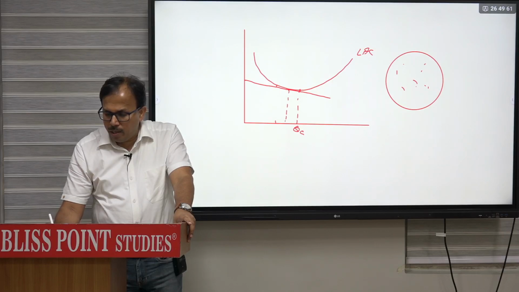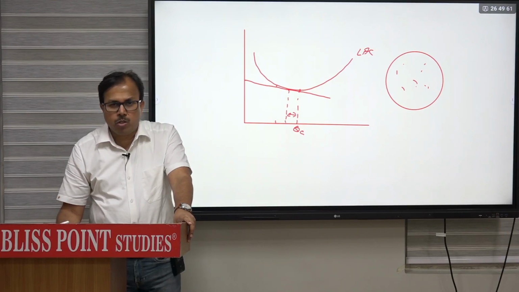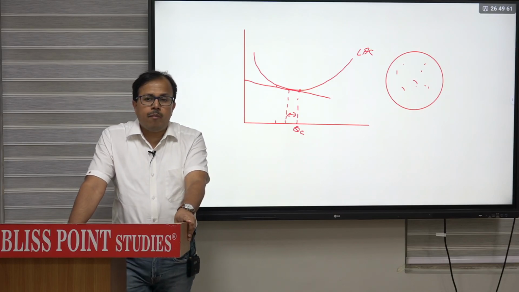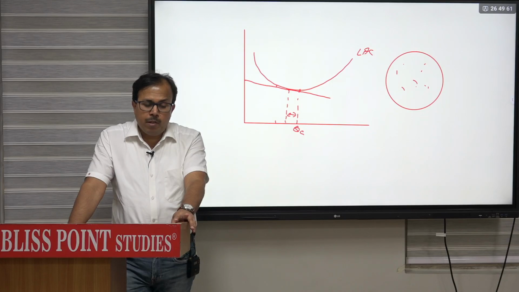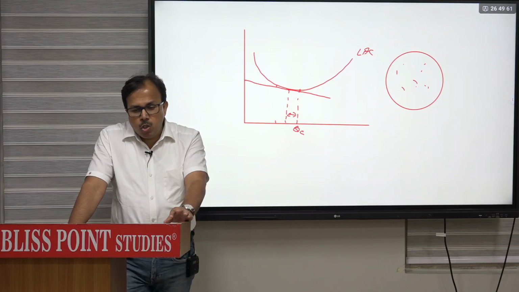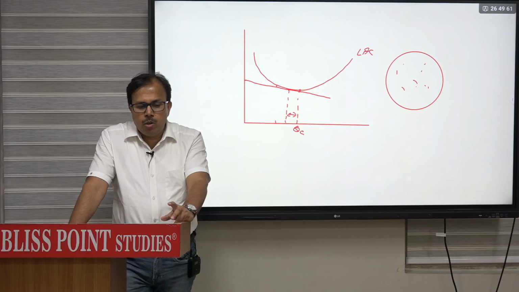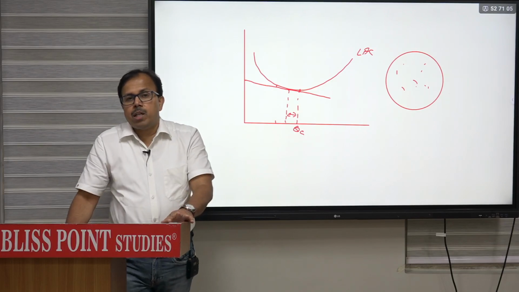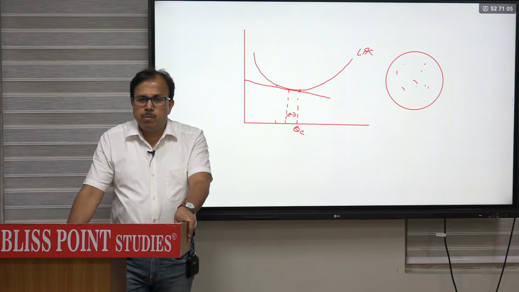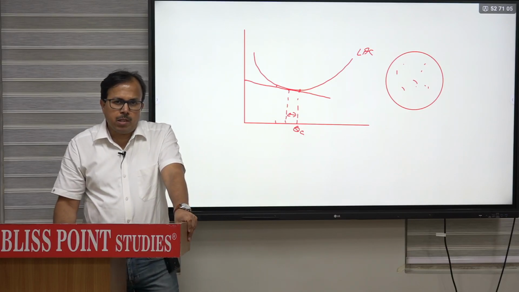So if there is a gap here, that gap was termed as the social cost. It is the social cost of offering differentiated product, the social cost of offering a variety of choices to the consumer. It is the consumer who wants differentiated product, so we cannot criticize the market for doing it. Chamberlain is basically defending the excess capacity. Chamberlain's concept is that in monopolistic competition there is no excess capacity if firms are engaged in price competition. But if firms are engaged in non-price competition like advertisement and so on, then there will be excess capacity.